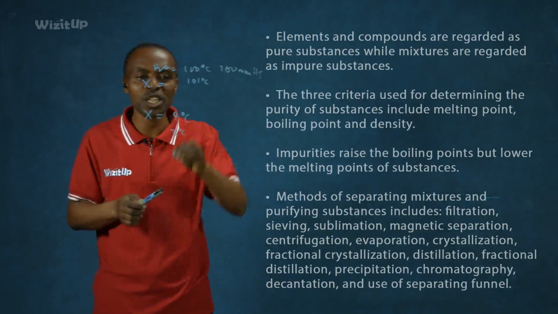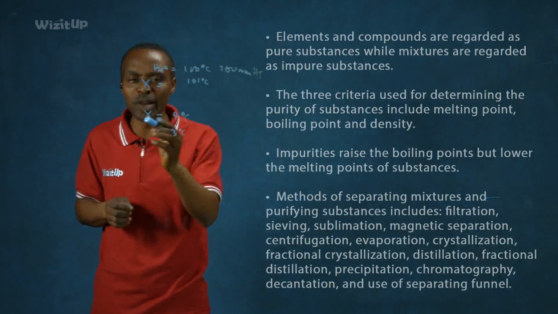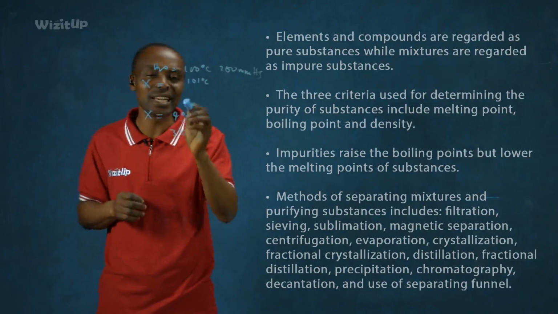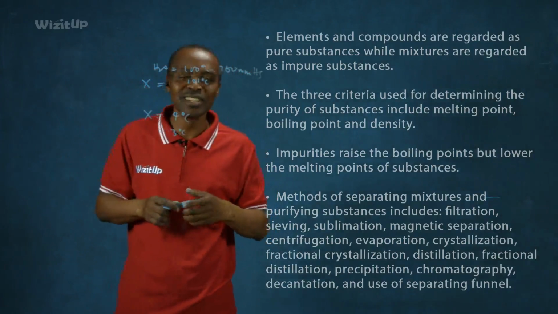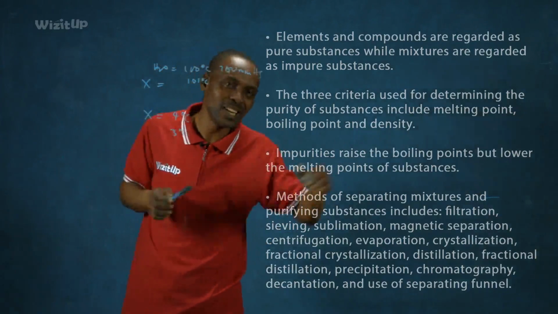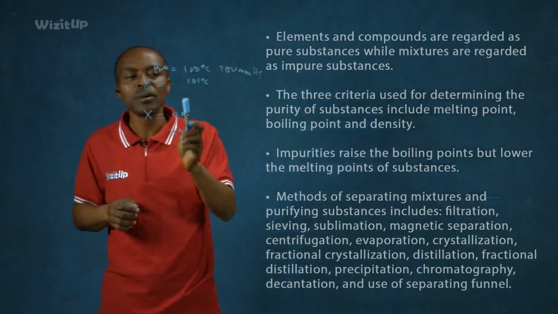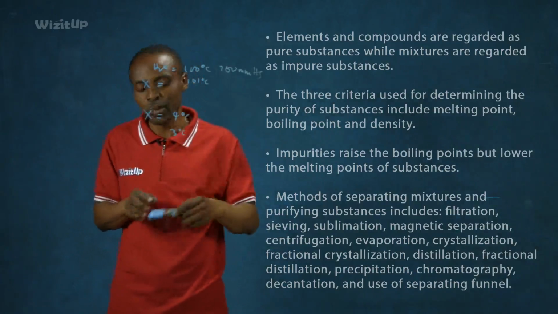In other words, impurities lower the melting point of that particular substance. So a pure solid will melt at a higher temperature than an impure solid. These are all past questions where they said a pure solid melts at a dash temperature. Of course, if it's a pure solid, it has to melt at a higher temperature than an impure solid.